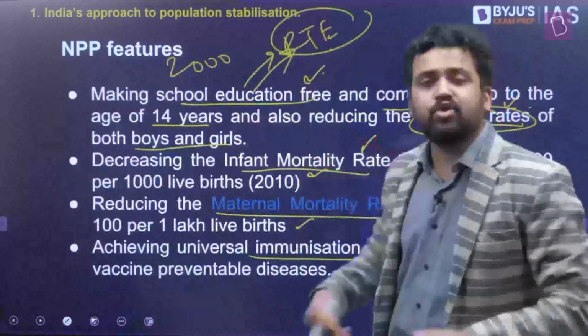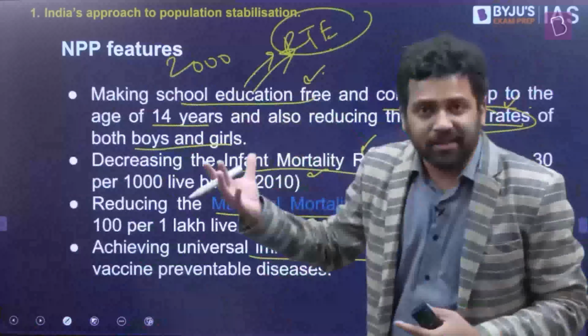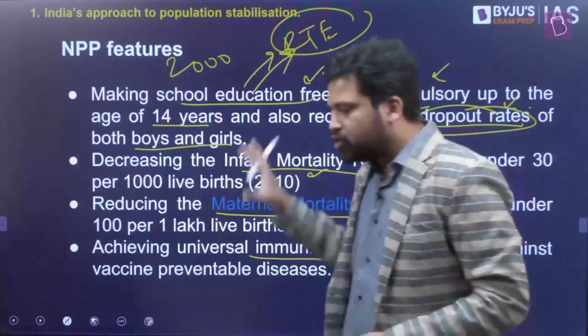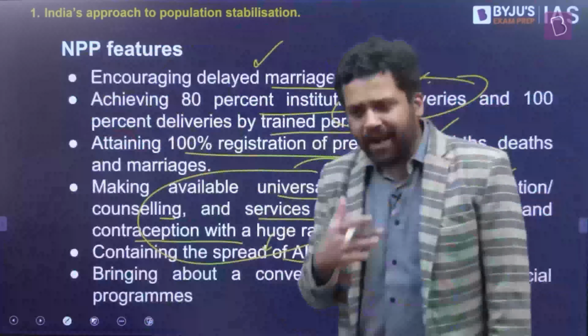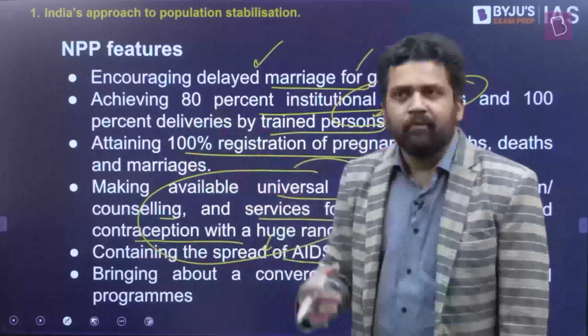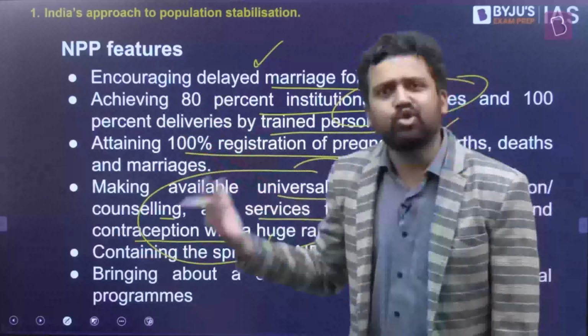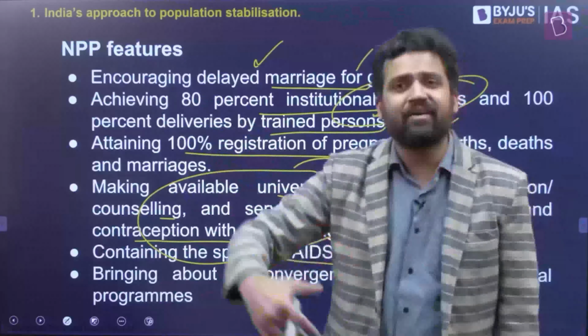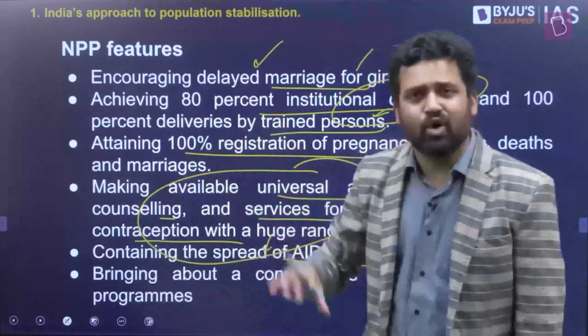And apart from that, some other mechanisms so that you are able to utilize your population to the best, to build the capacity of the population. All these things are part of the National Population Policy. And at this point, if you observe, we don't have any population control measures as such. What we're doing is having multiple policies. We have policies for education, like Sarva Shiksha Abhiyan, right to education, etc. When it comes to healthcare, the government has different mechanisms to promote health, like Ayushman Bharat or health and wellness centers.